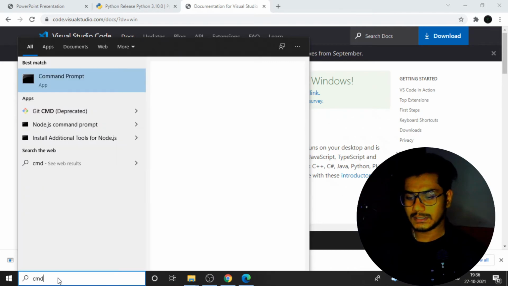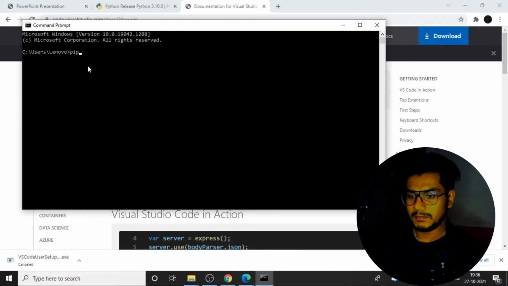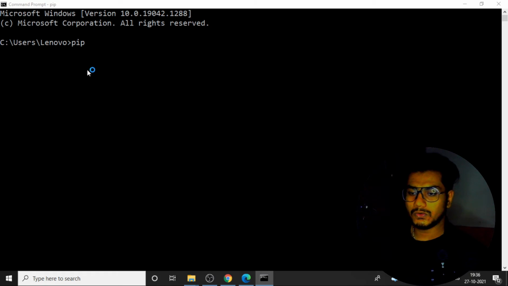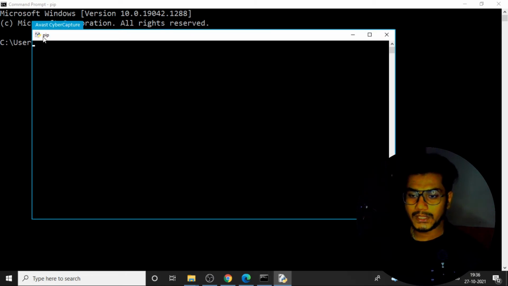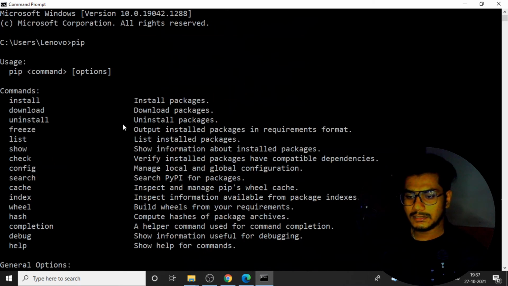Just click here on CMD, that is our command prompt terminal. Once I open it, if I enter pip and press enter, you can see pip is working. My antivirus software is taking over, so I'll cancel it. These things are very important. Once you install Python, this pip should work. If it's not working, you can comment down below and I'll give the solution for that. If you have installed Python properly, 100% you'll get all these things.